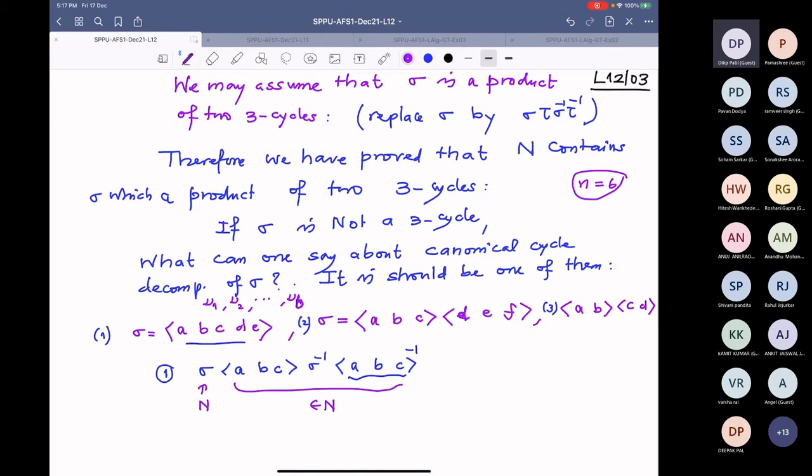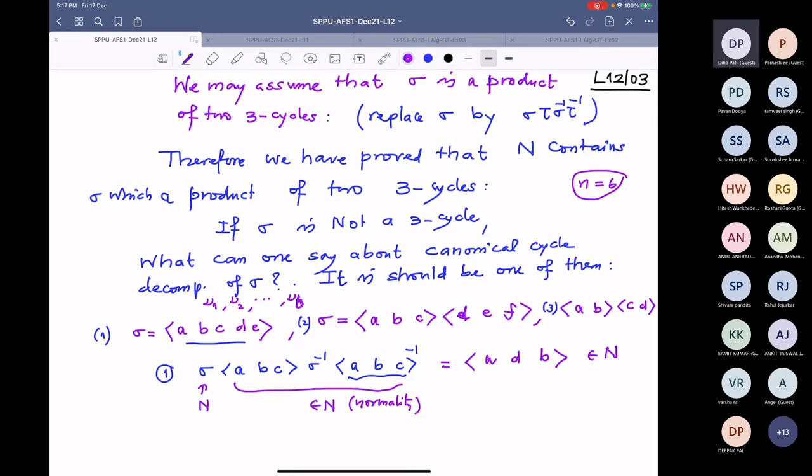Because ABC is in N, so this is because of the normality. Let us compute. I compute and say this is equal to A, B, D, and therefore it is a 3 cycle in N. Let us now compute this. So you only have to compute this product in the first case.